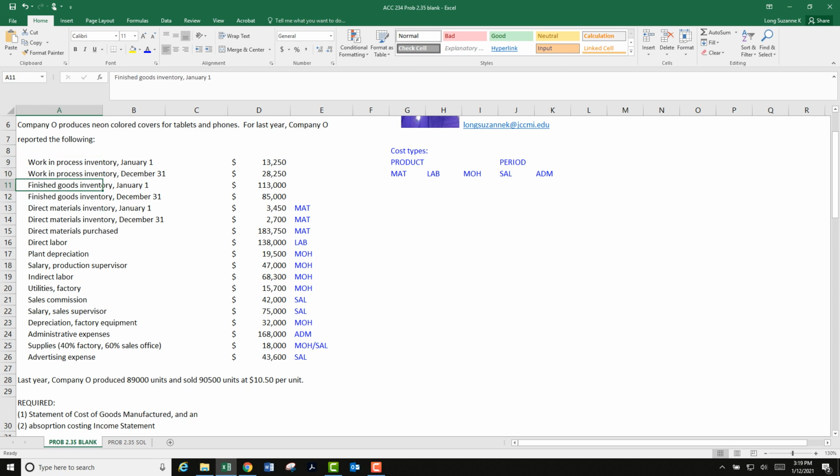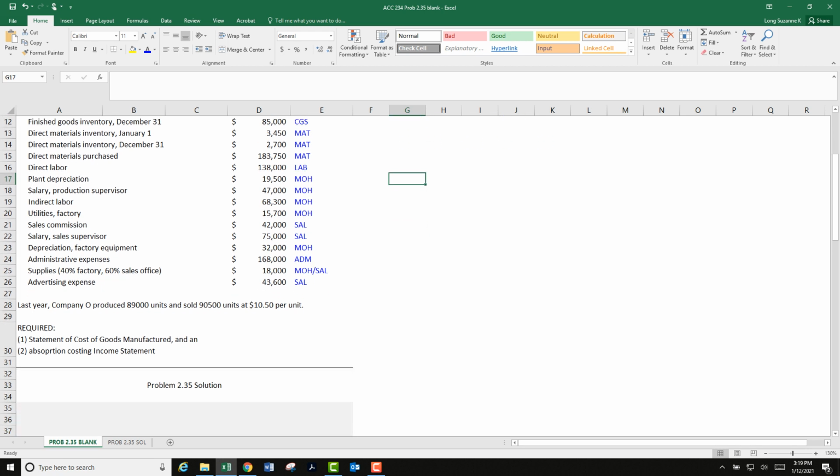Well, finished goods relates to what we sold. We finished our product and we're waiting to sell it. So this has to do with cost of goods sold. So I'm going to mark that like that. And in process relates to manufacturing. That's what we're going to see in the cost of goods manufactured statement. So I'm going to mark those like that. So we've now sorted. We're good as far as sorting.